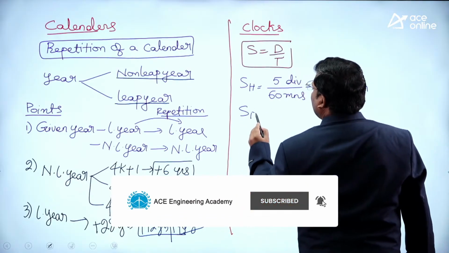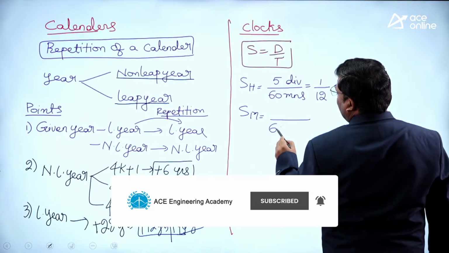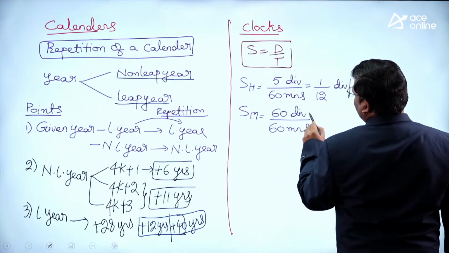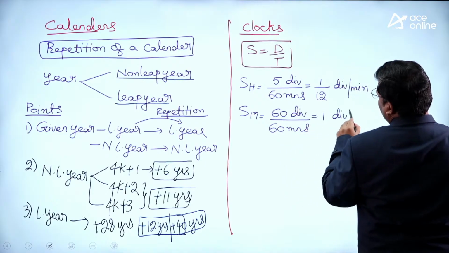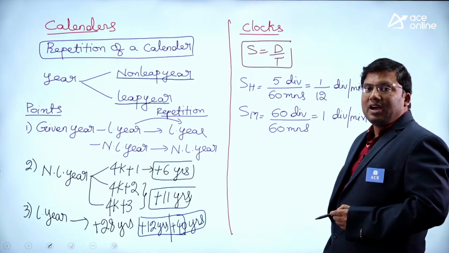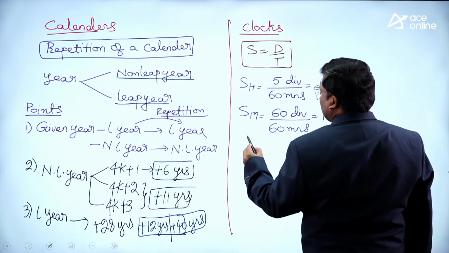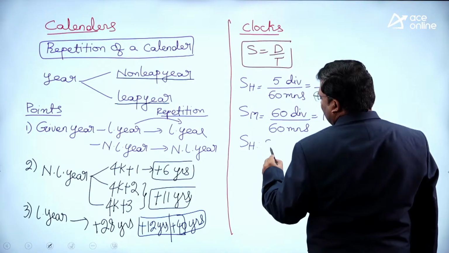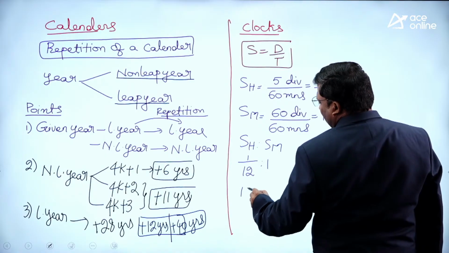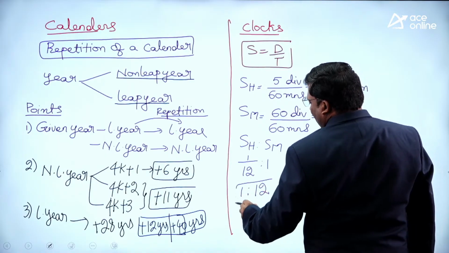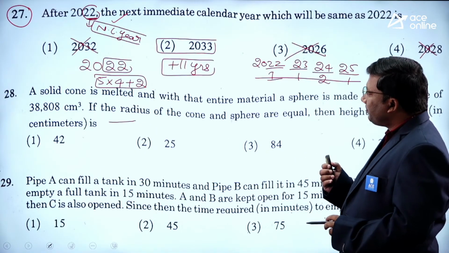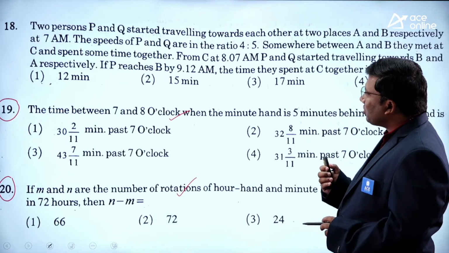Speed of the minute hand: total 60 minutes are there and there are 60 divisions. It will be 1 division per minute. These are the speeds of the hour hand and minute hand. So the speed ratio will be 1 by 12 is to 1, that is 1 is to 12. That means what is the difference? 11.